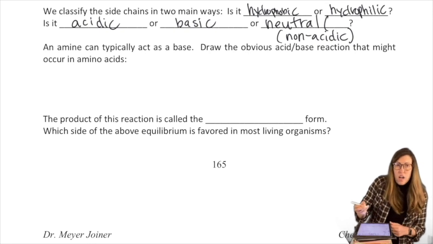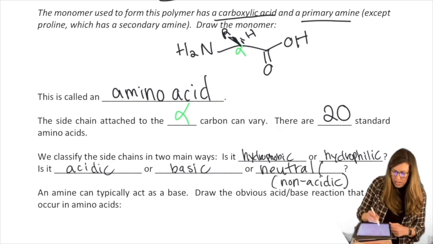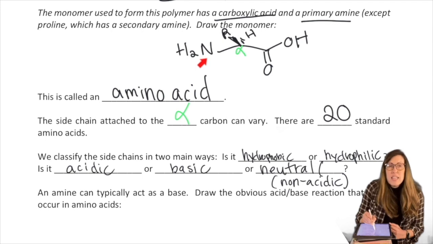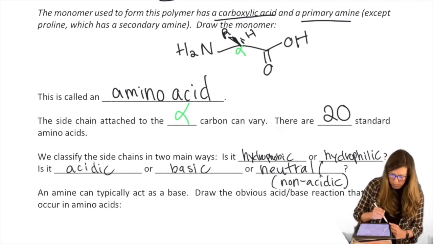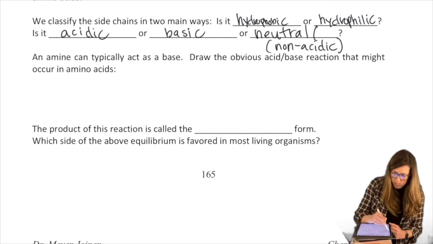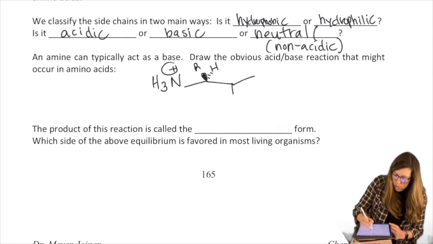So I'm going to draw that product. What I'm going to do, in other words, is take that structure right here and draw what happens when the amine acts as a base, picks up an H. Who does it take the H from? From the acid. This loses the H. So I'm going to draw this with the extra H and this with the missing H. So NH3, ammonium, still connected to the R group on that carbon. Then we have our carboxylate.